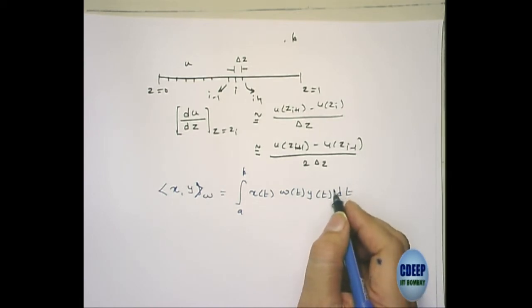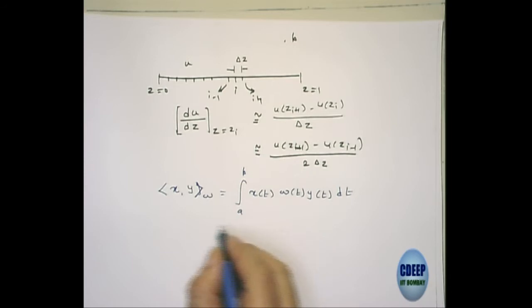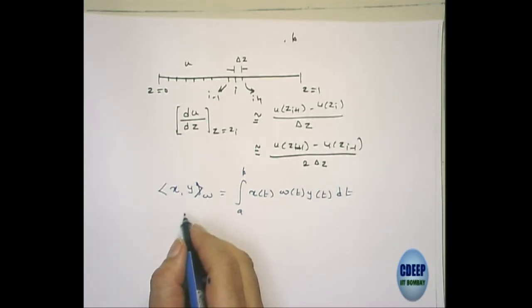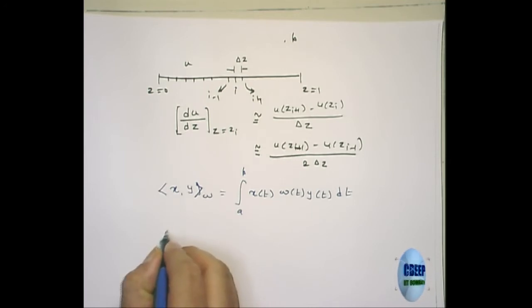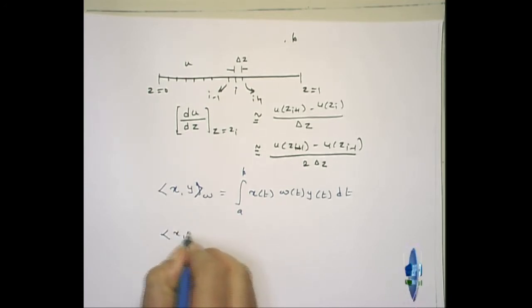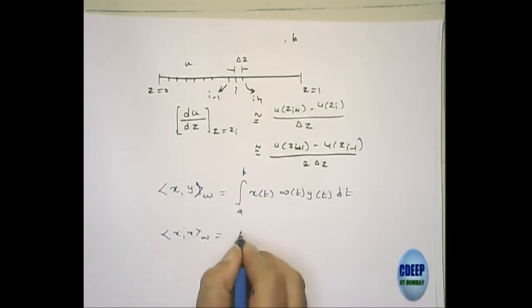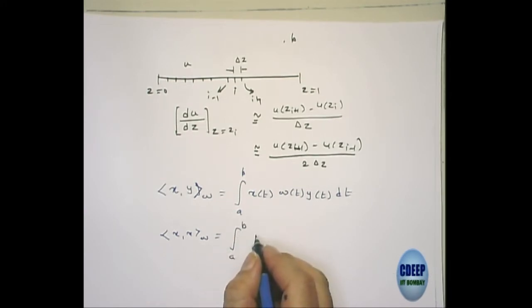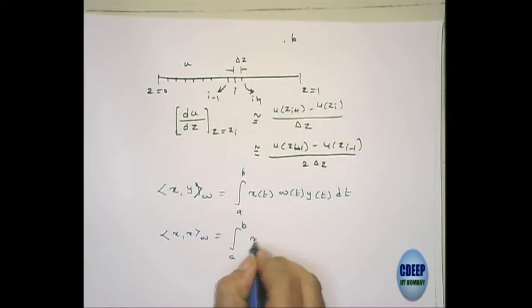Now if I put y equal to x, what is the inner product of x with x? w has to be positive, because when you put x with itself, this will be x(t) square.